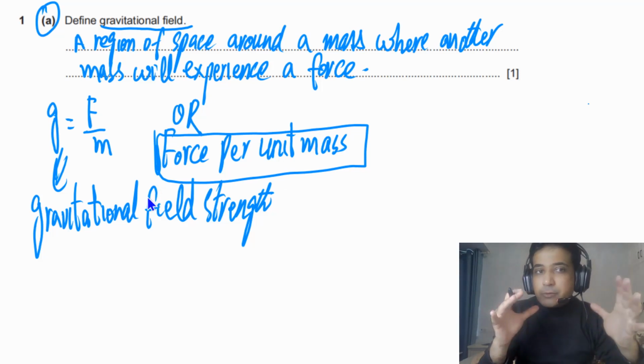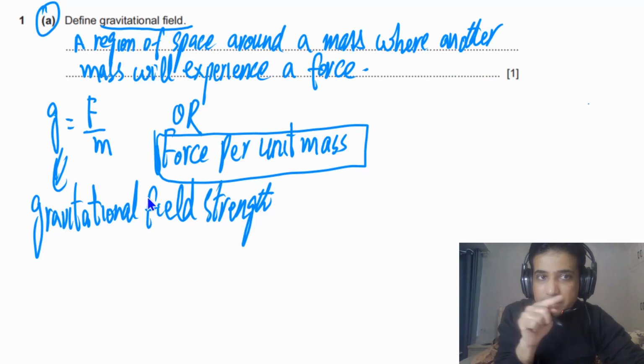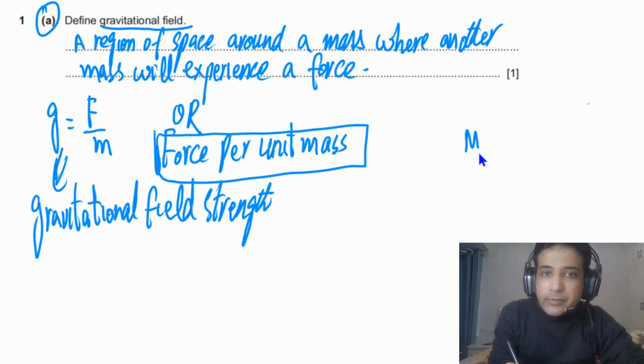But gravitational field, when we talk about this one, is a region of space around a mass where another mass will experience a force. It simply means that, imagine that we have this mass, and this mass has a gravitational field around it.